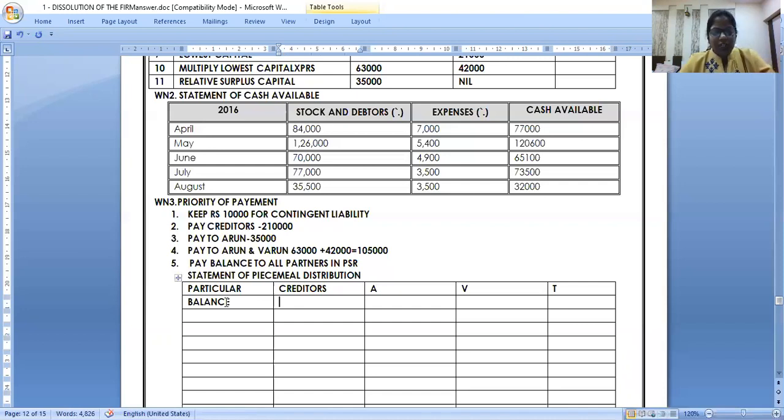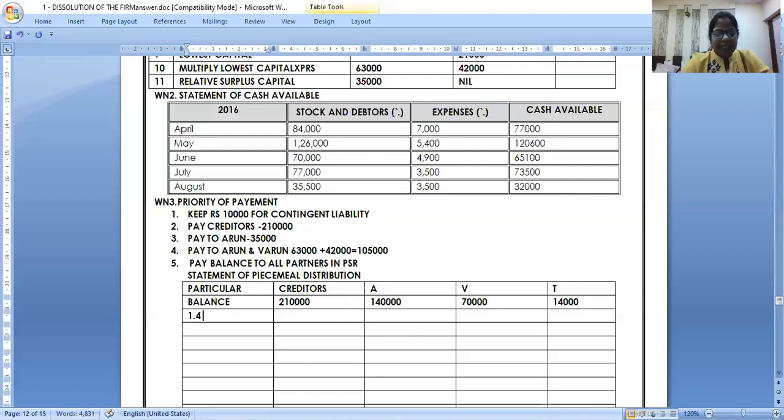Creditors are how much now? 2,10,000. Arun, 1,40,000. 70,000. And then 14,000. Ask your doubts, because I'll ask you many doubts at the end. Option 1, 2, 3, 4. Right. So can I start paying on 1st of April?